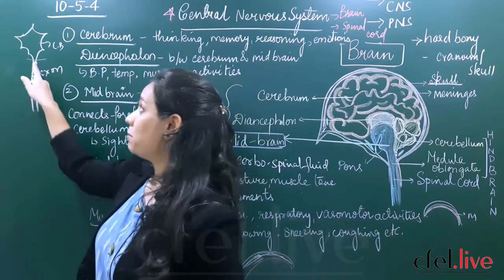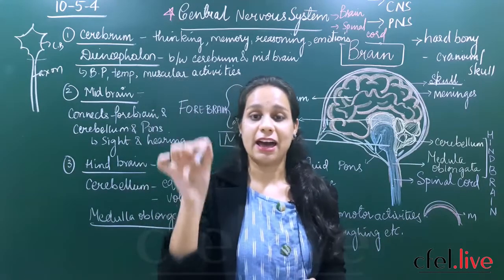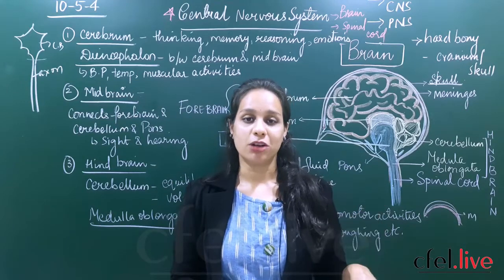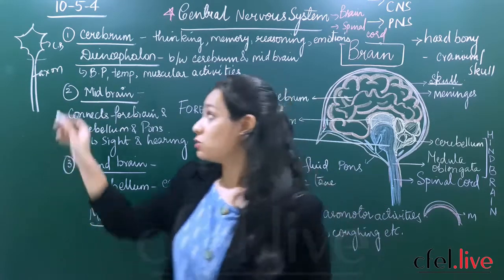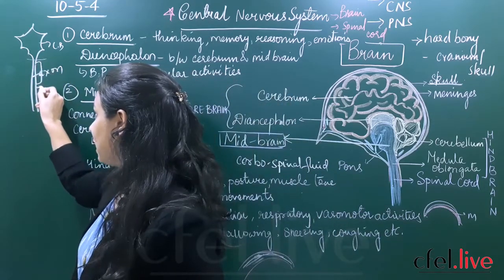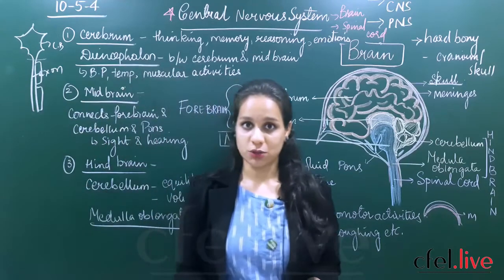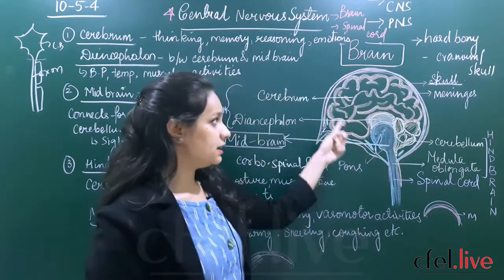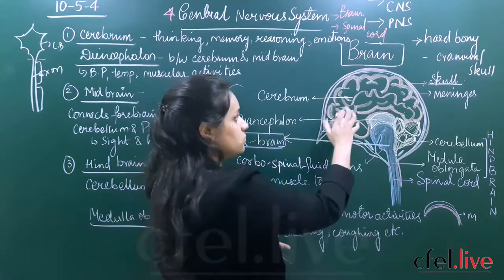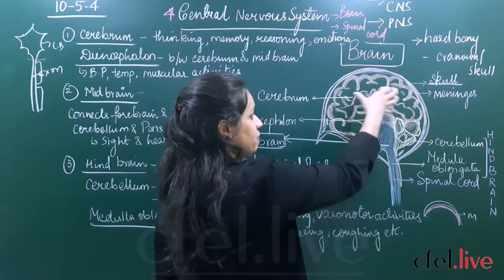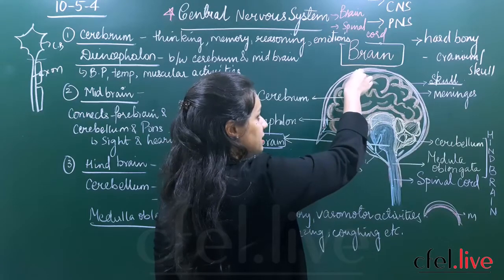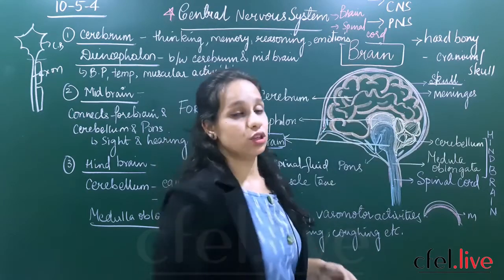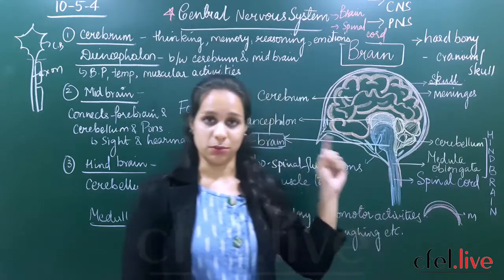Now what do you mean by myelinated axons? They have that outer sheath. We have also studied what we mean by non-myelinated and myelinated. So myelinated means they will have that myelin sheath which will act as a shock absorber. So the white matter is present towards the inner side of the brain. So the axons will constitute the white matter of the brain.